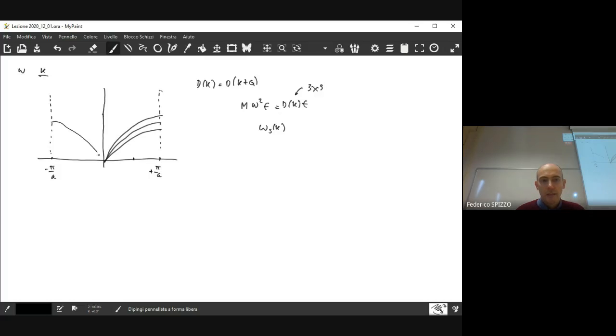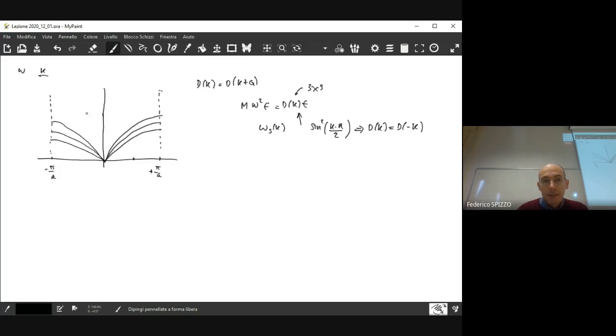We also know that, due to the fact that in this matrix we have a sine square of k times r divided by 2, D of k is equal to D of minus k. So the solutions are even, due to the fact that the dynamical matrix is even with respect to the wave vector k.